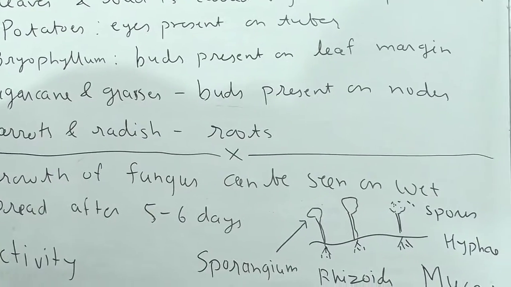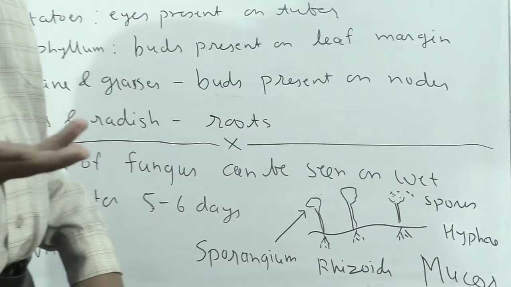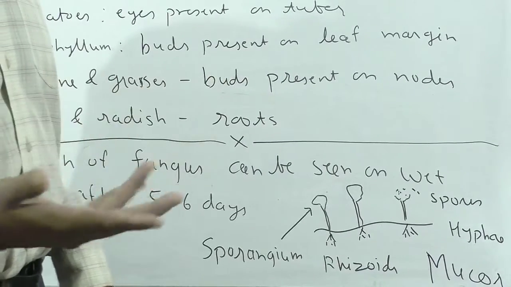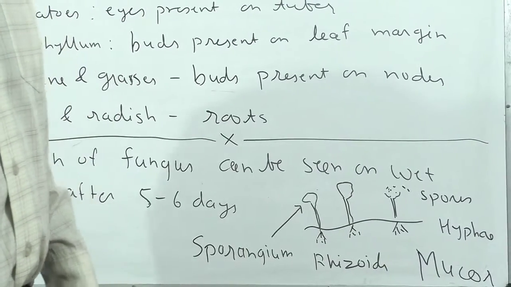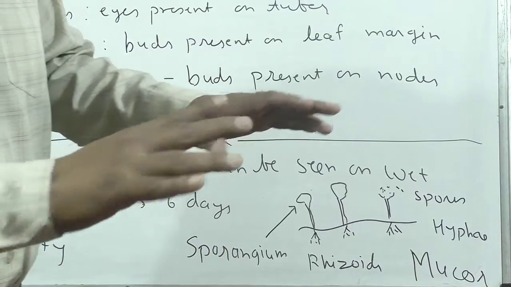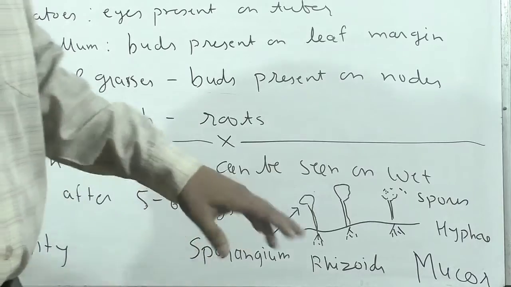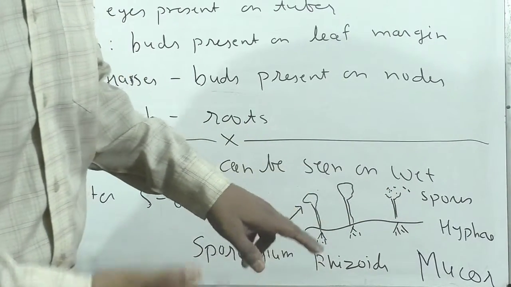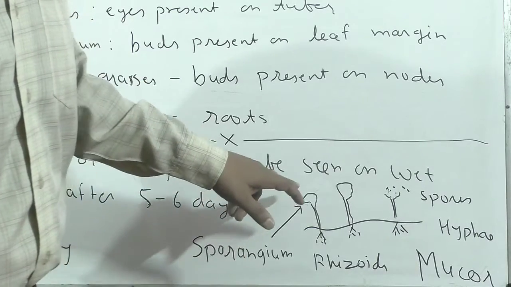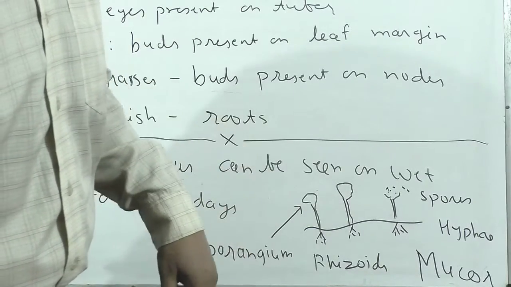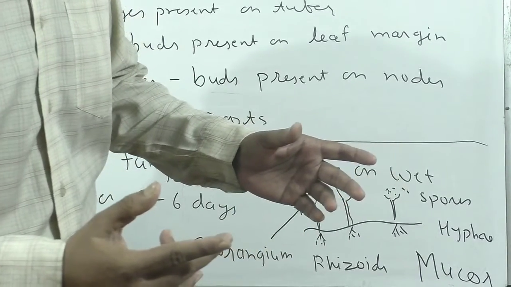And one activity I told you: take a moist bread, put it somewhere, keep on watering it, and after 5 to 6 days you will see a colony of the fungus mucor develop on it. First small hyphae develop. They are very small, but under a microscope you can observe them. The sporangium, multiple sporangia, break and spores fall.